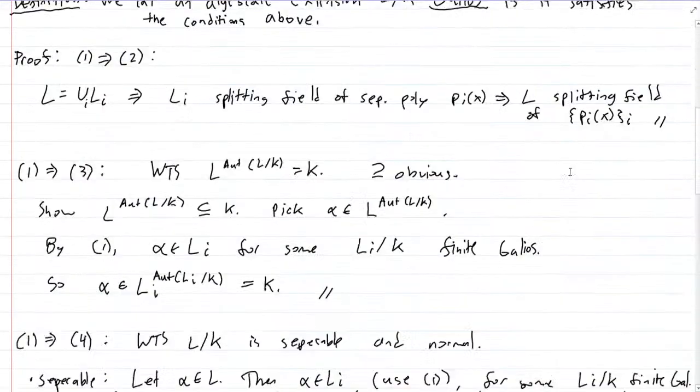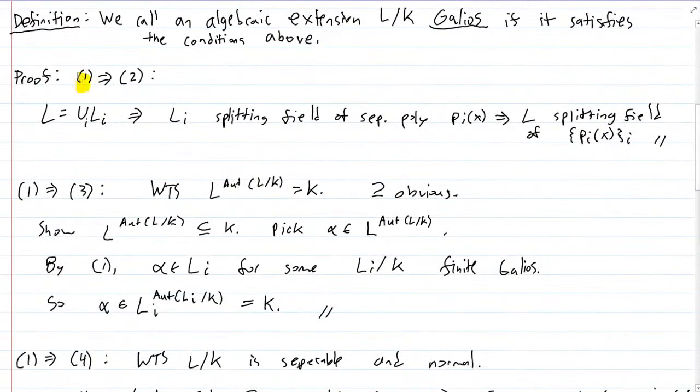Now let's prove that L being a union of finite Galois extensions implies that L is the splitting field of a set of separable polynomials, right? So L is a union of finite Galois extensions, Li.